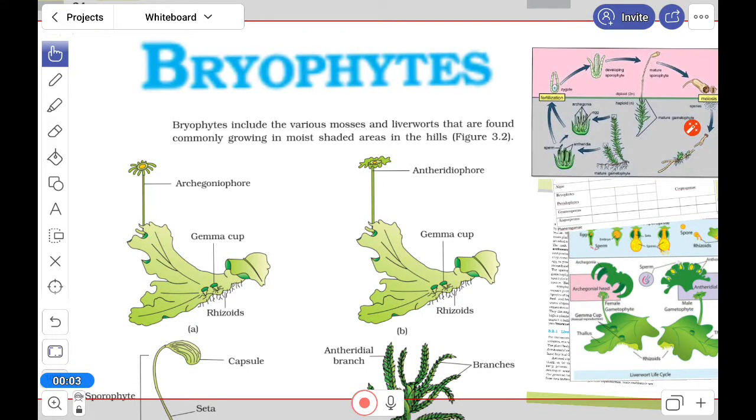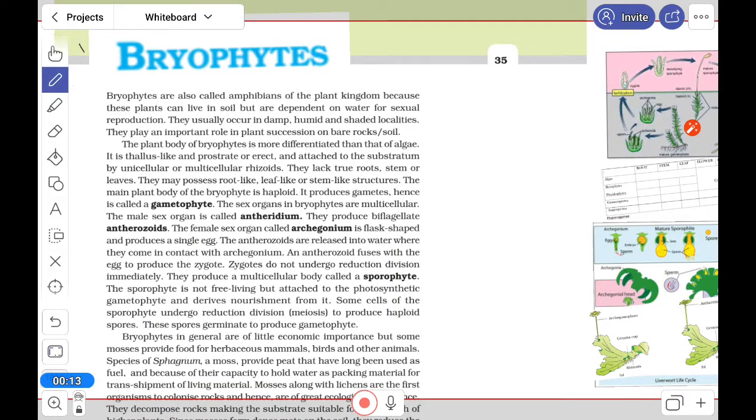Welcome to Bio class. After algae, today we are going to start bryophytes. Let's know its characteristics. Bryophytes include various mosses and liverworts. Okay. Bryophytes are also called amphibians.